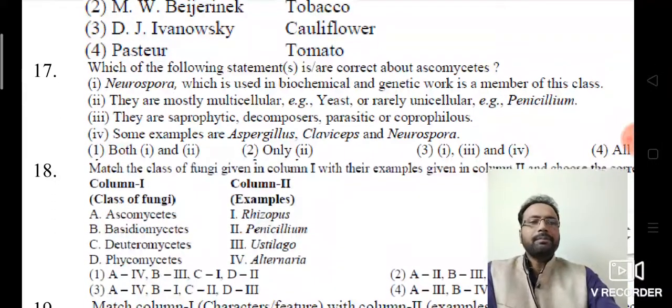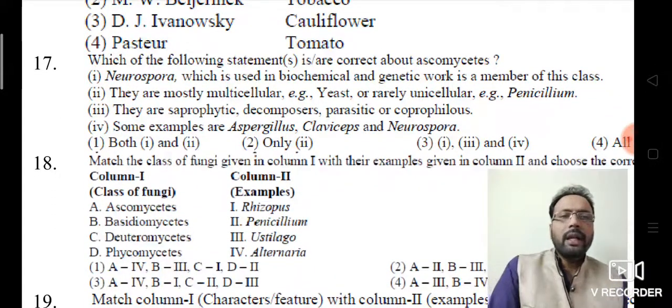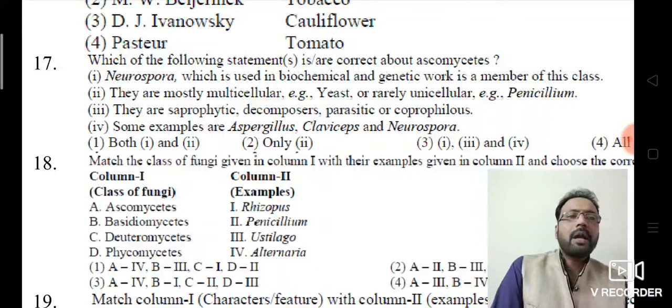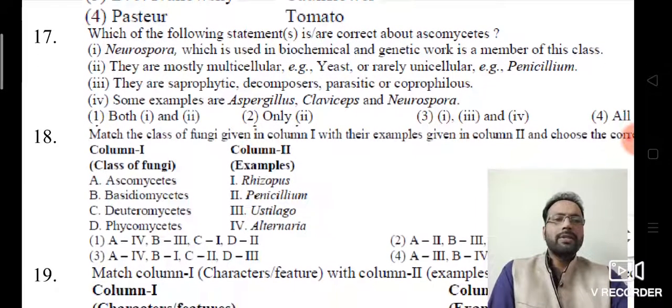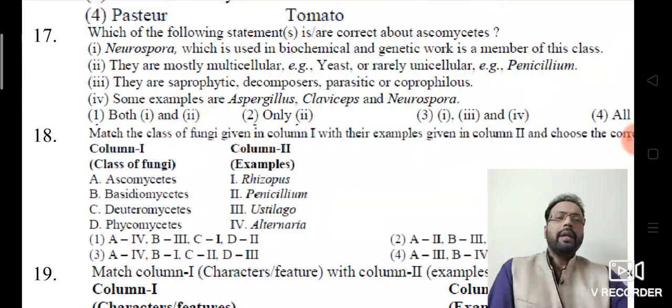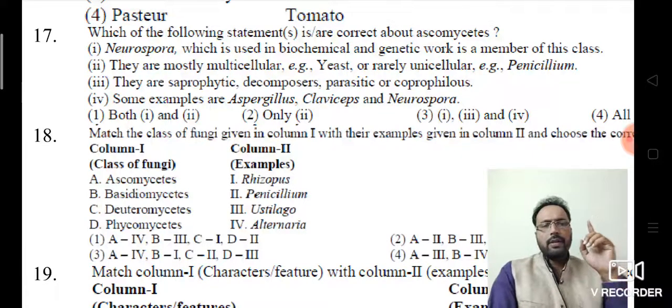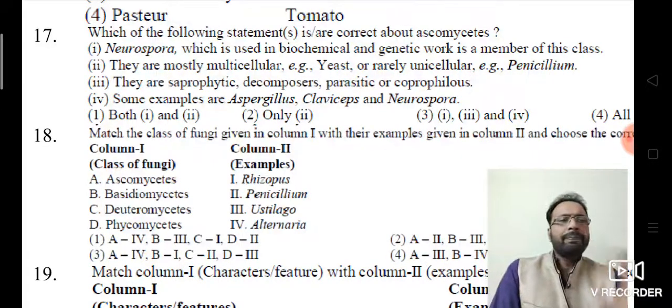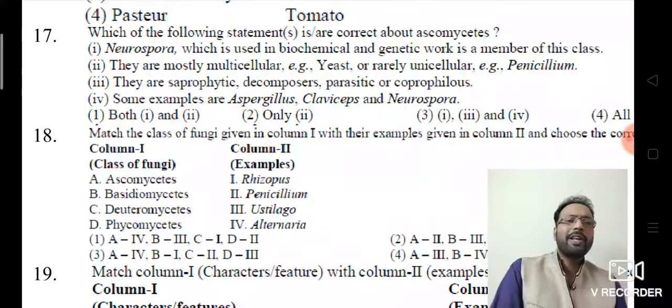Clearly, 17th question, which of the following statements is incorrect about Ascomycetes? Neurospora, which is used in biochemical and genetic work, is a member of this class. Correct only. They are mostly multicellular. Example, yeast, is rarely unicellular?